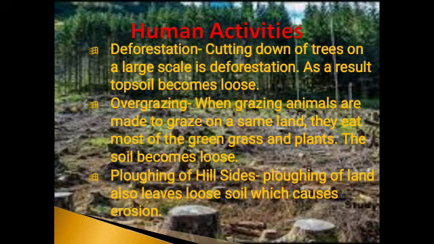Next comes overgrazing. What is the meaning of overgrazing? You know grazing? Grazing is when animals graze on plants and grass. But when grazing animals like cows, sheep and goats graze on the same area of land again and again, they eat up most of the green plants and grasses. As a result, the soil becomes loose. So again, it is easily carried away by strong wind and running water.